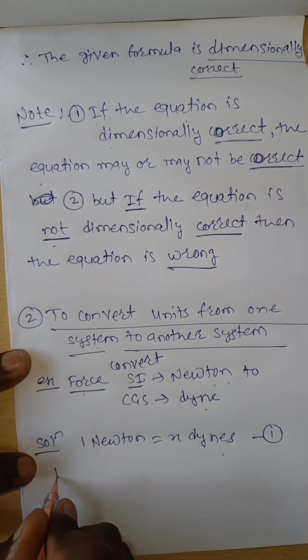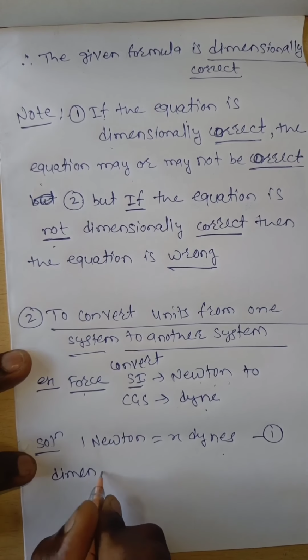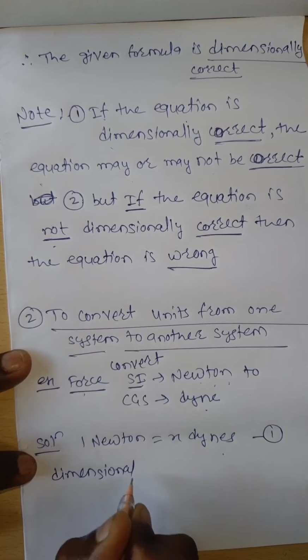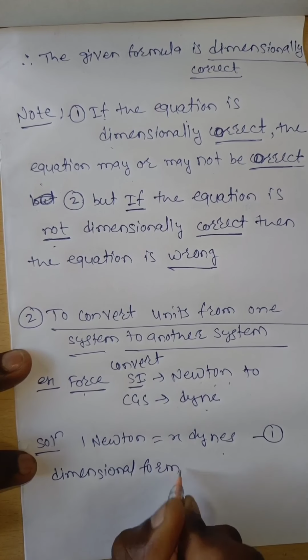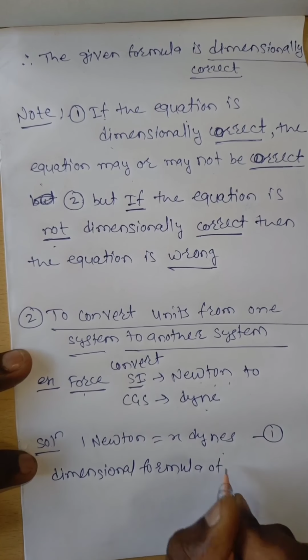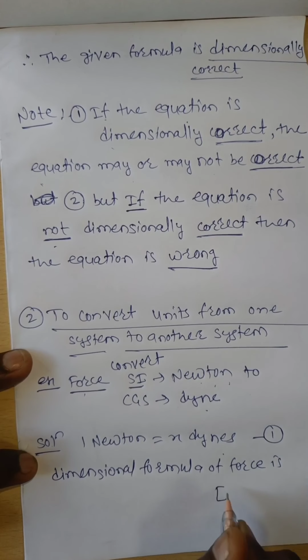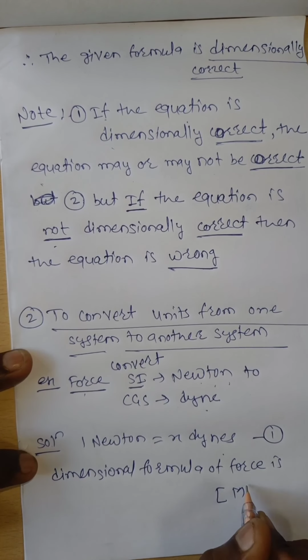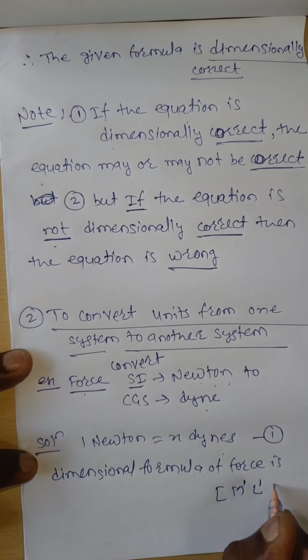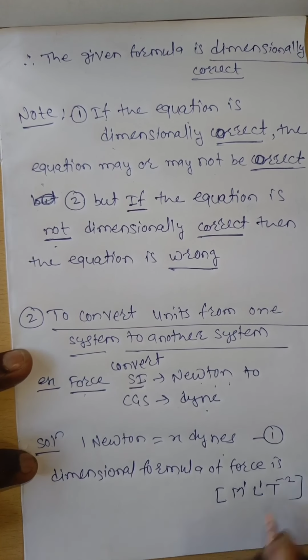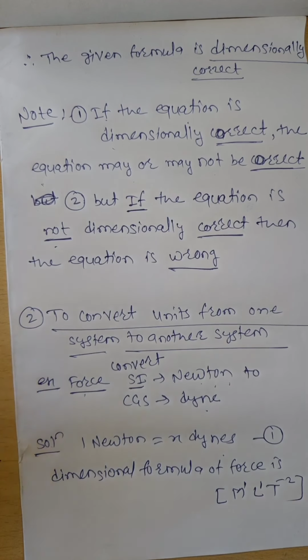We know the dimensional formula of force. What is the dimensional formula of force? M1 L1 T to the power of minus 2 is the dimensional formula of force.